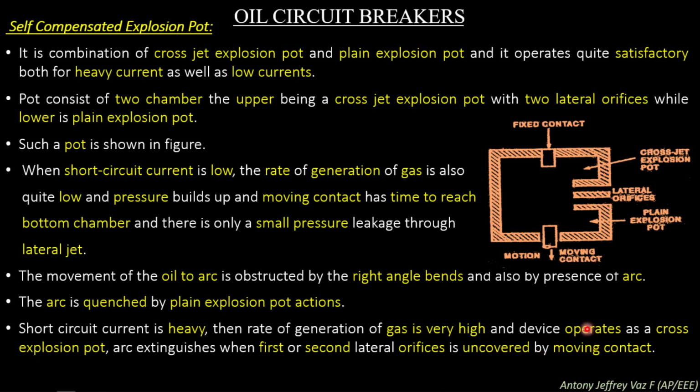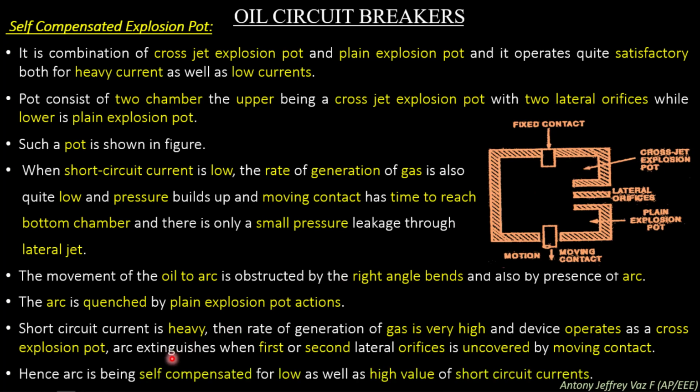So in the second case, the cross jet explosion pot will operate when the arc current is very high. When the arc is struck between the fixed and the moving contact, if the arc current is high, then the pressure created will also be high. Due to this high pressure, the cross jet explosion principle will apply in the self-compensated explosion pot. Hence, the arc is self-compensated for low as well as high values of short circuit current.